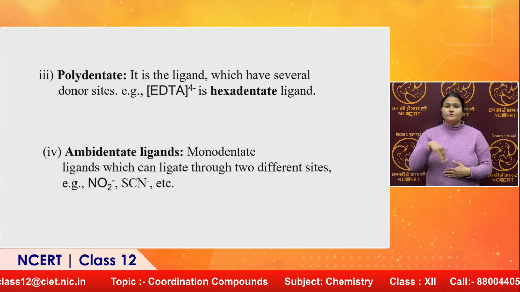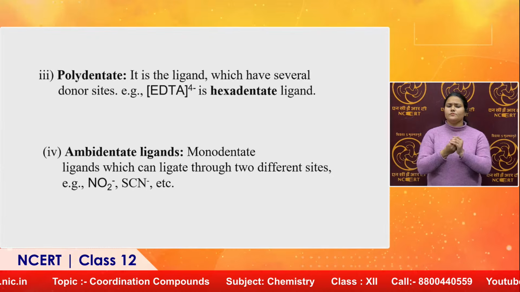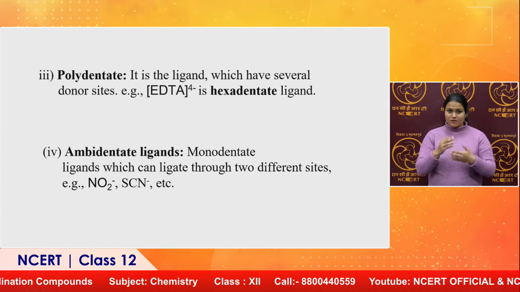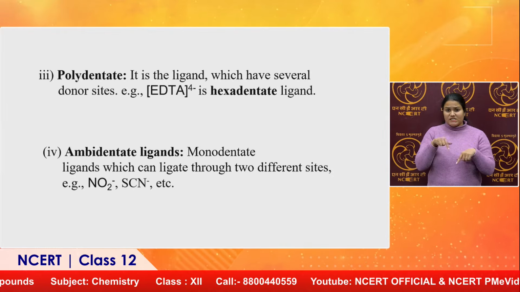Moving further, we have the polydentate ligand also. It is the ligand which has several donor sites.